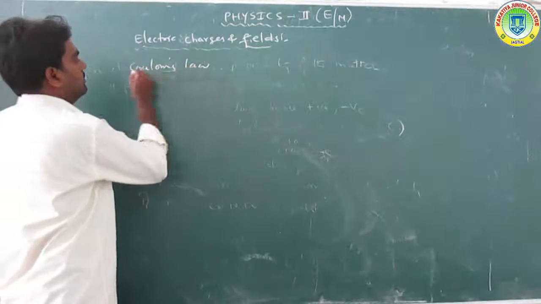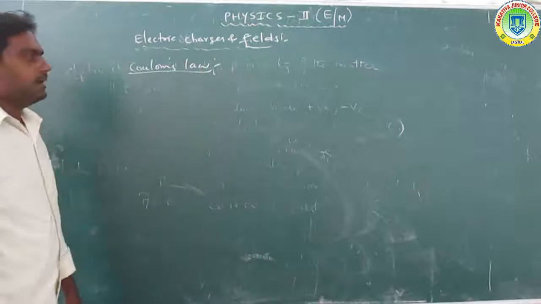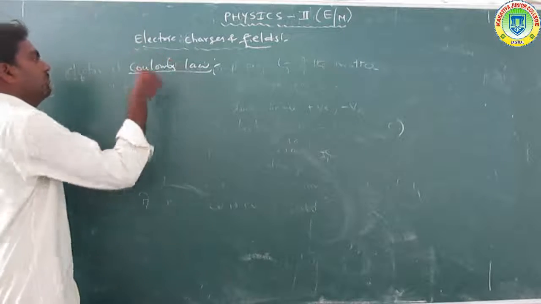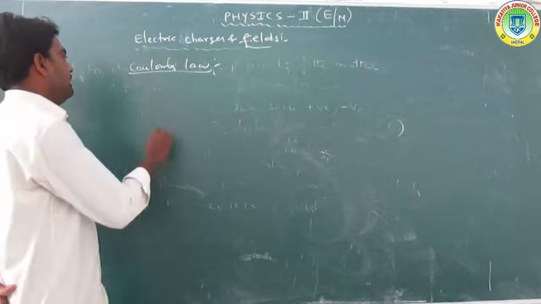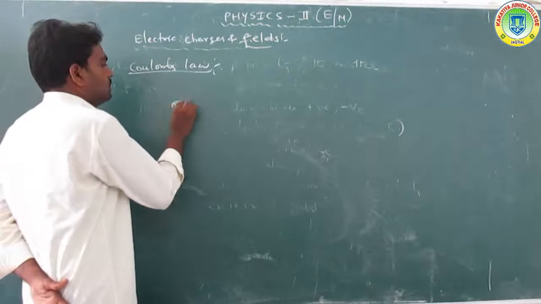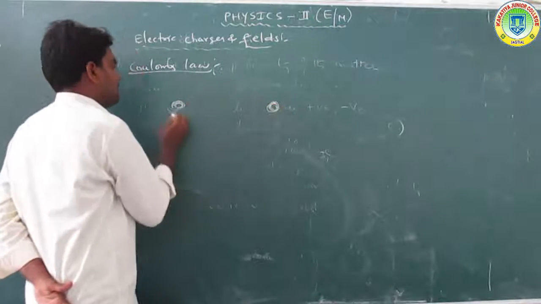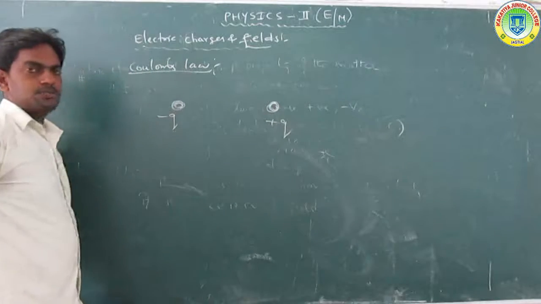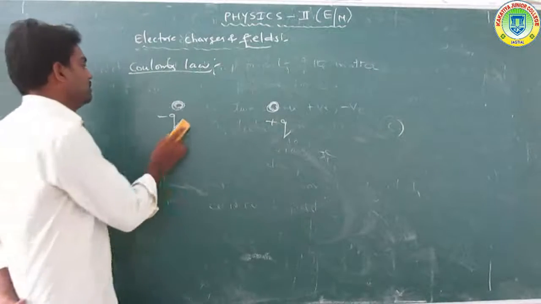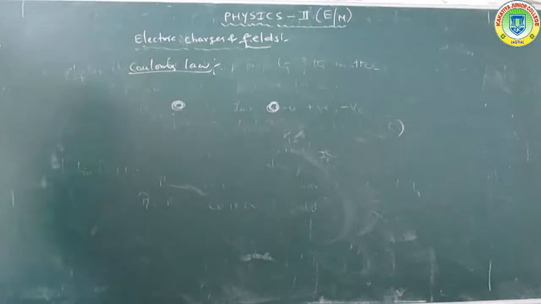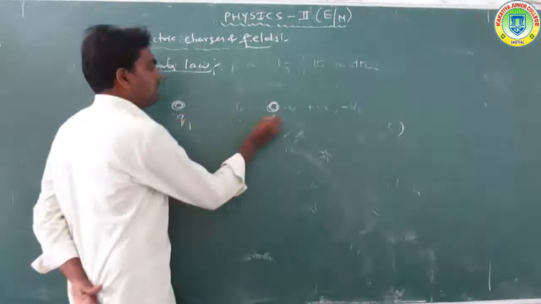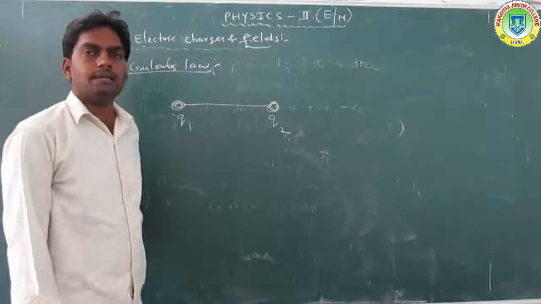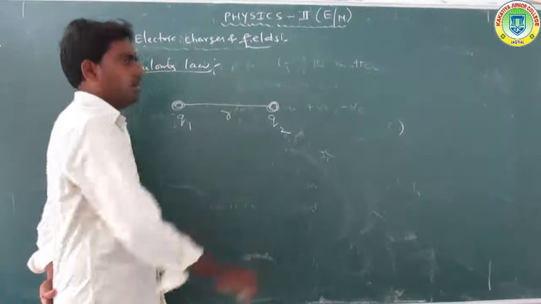Coulomb's law in electricity. Now consider two charges, Q1 and Q2, placed in air or vacuum or in space, with the distance between them small.